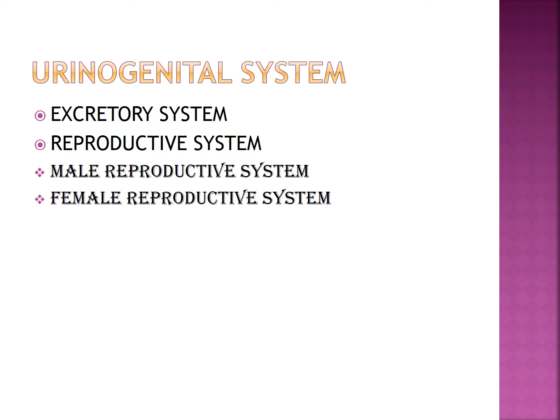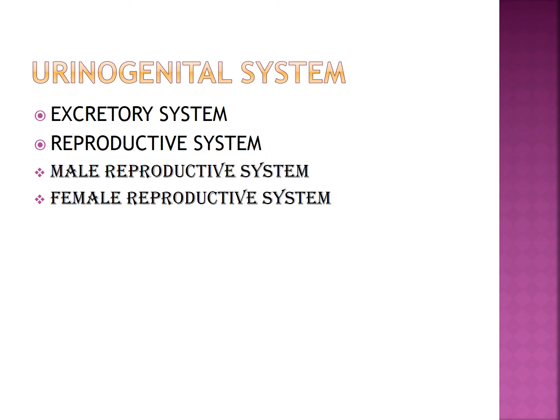From each kidney arises the ureter, which opens posteriorly into the urinary bladder and leads into the thick-walled muscular duct called the urethra. That means from the kidney arises the ureter, which opens into the urinary bladder, next leads into the urethra.